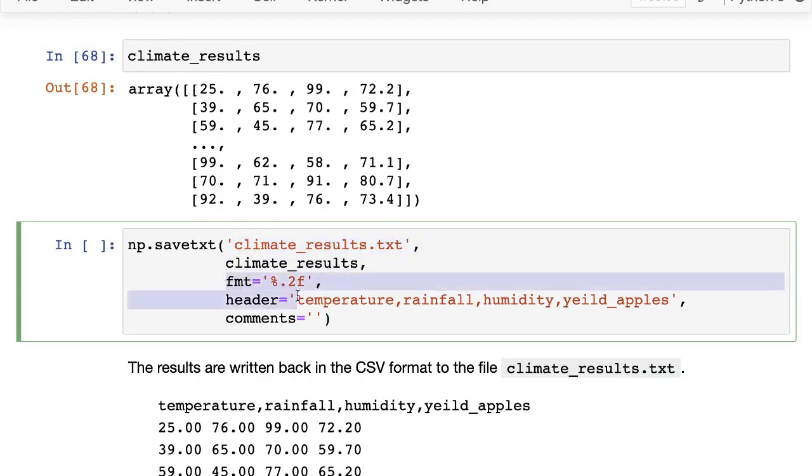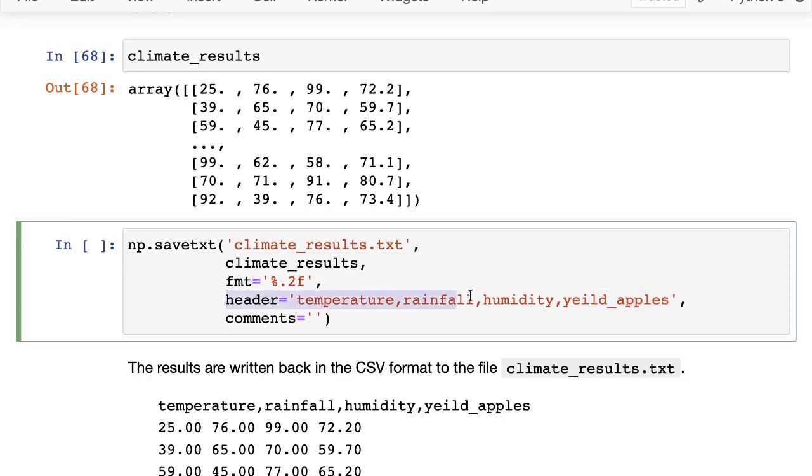But then I have included some other things here just to make it a little bit nicer. By default, NumPy will write almost 10 decimal points for each number. We don't want that. We can just put in 2 decimal points, so I've put in this formatting string. And then we have this header, if you want to include a header at the top saying that this represents temperature, rainfall, humidity, and yield of apples.